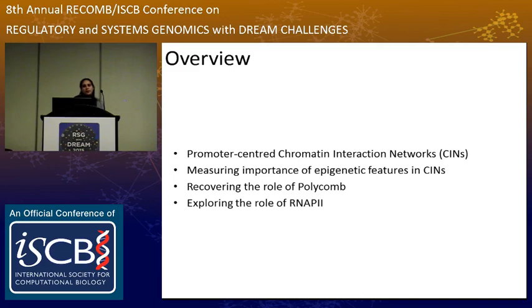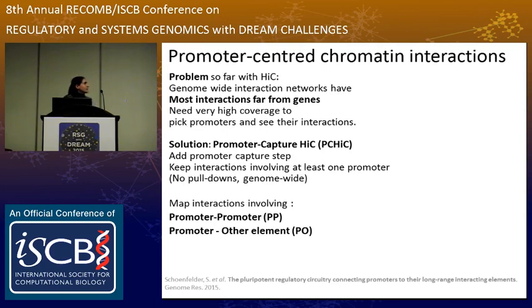This is the promoter capture Hi-C method that was developed by the Fraser lab. And then I'm going to talk about how we used many different epigenetic features to try and project them on this network, and then what we found in terms of biological findings. So basically, the problem with Hi-C, which was actually quite evident from the talks in this room a little while ago, is that you have many, many different contacts of many different regions of the genomes, and because genes are actually a very small part of this very big genome, you don't have that many interactions that involve promoters that to some extent we might be more interested in.